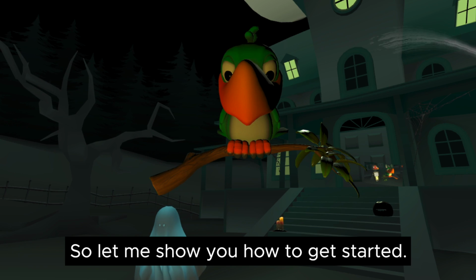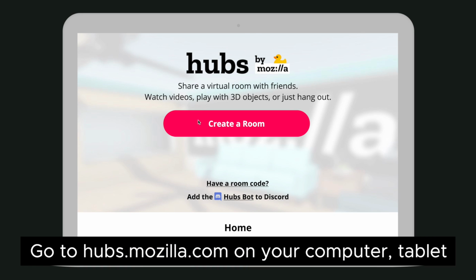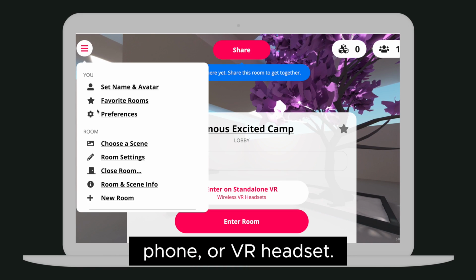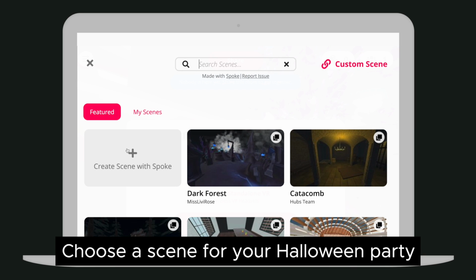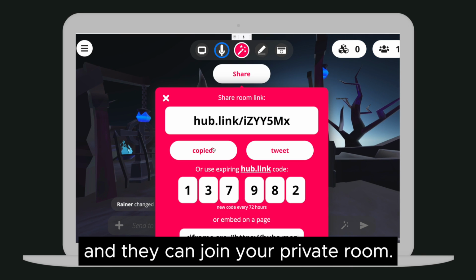So let me show you how to get started. Just go to hubs.mozilla.com on your computer, tablet, phone, or VR headset. Choose a scene for your Halloween party. Create a link to share with your friends, and then they can join your private room.